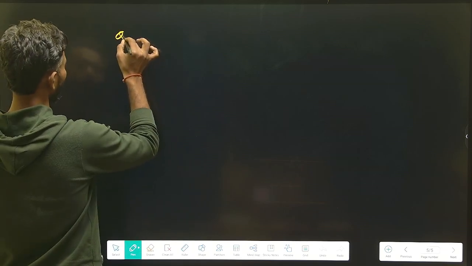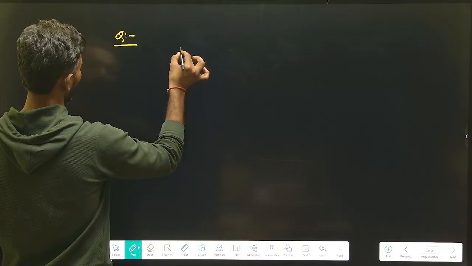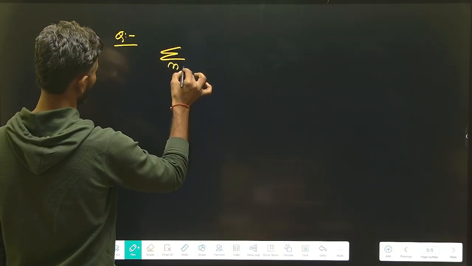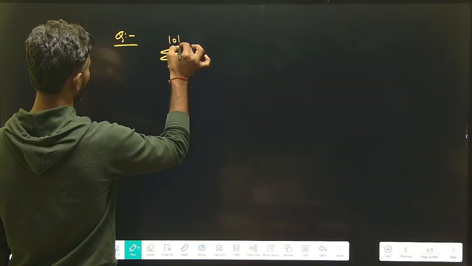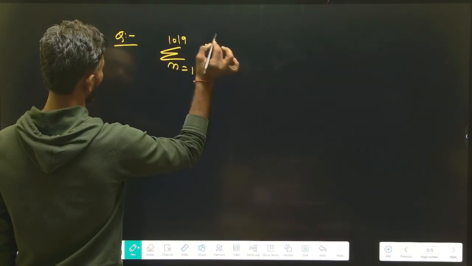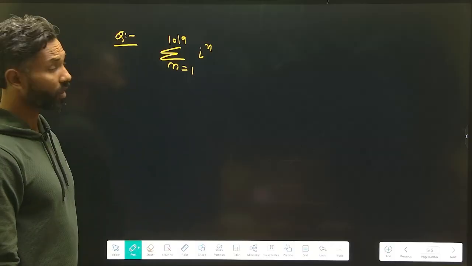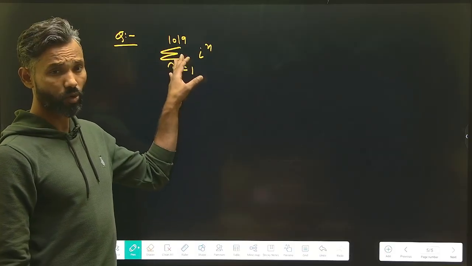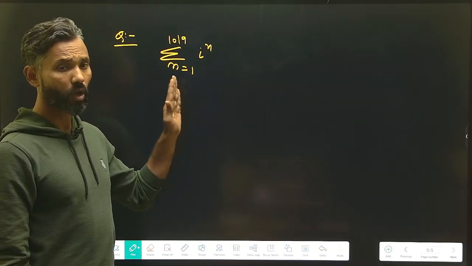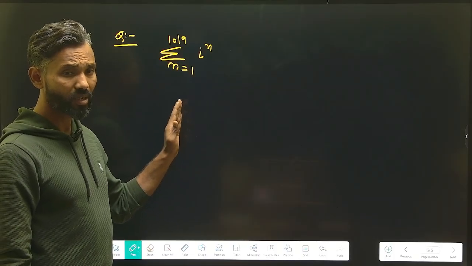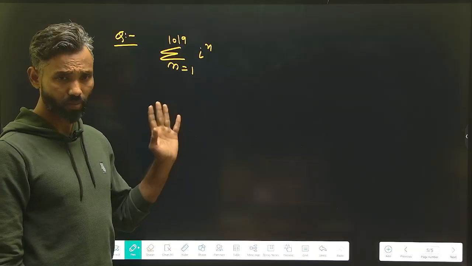The question is that you have to simplify this summation, calculate the value of this, and to simplify it you have to apply the concept we discussed just before this question.